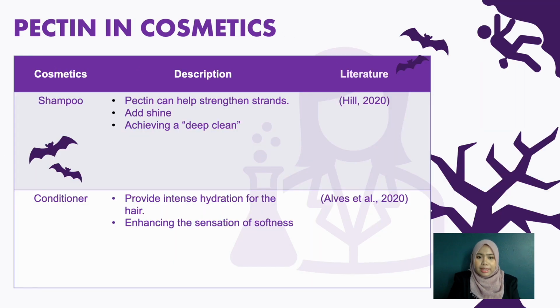In cosmetic and other personal care products, the pectic compounds can be effectively blended with other chemicals that have been found to be beneficial against a variety of skin disorders. Pectin is a chemical compound in most fruit that is known for its binding and gelling abilities. In hair products, such as shampoo, pectin can help strengthen strands and add shine while also achieving a deep clean by helping to remove dirt and product build-up. In conditioners, pectin provides more intense hydration of the hair and acts by enhancing the sensation of softness promoted by the cationic surfactant, besides helping improve compatibility performance and making the hair shine.